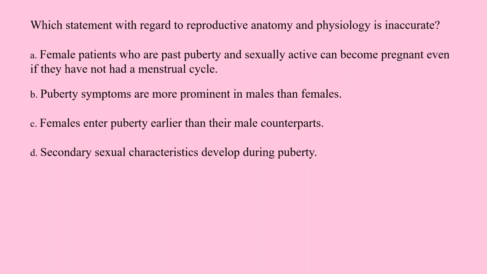Which statement with regard to reproductive anatomy and physiology is inaccurate? A. Female patients who are past puberty and sexually active can become pregnant even if they have not had a menstrual cycle. B. Puberty symptoms are more prominent in males than females. C. Females enter puberty earlier than their male counterparts. D. Secondary sexual characteristics develop during puberty.